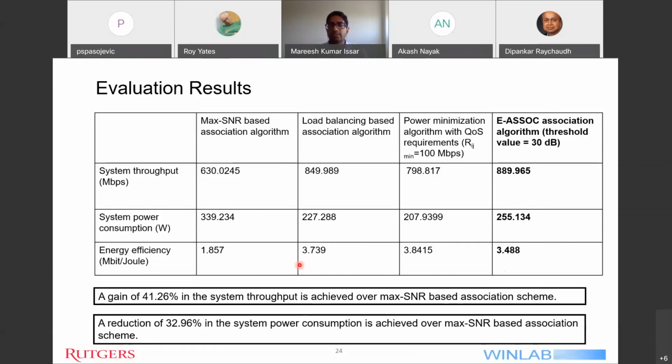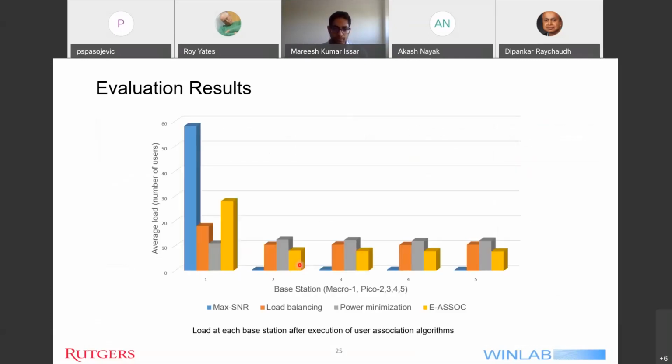A clear picture can be seen from my next slide. This slide is very important because it shows the average load, or the number of users that have been attached after the implementation of each algorithm. Here the numbers 1, 2, 3, 4, and 5 represent the base stations, and specifically 1 represents the macro base station, and these 4 are the pico base stations.